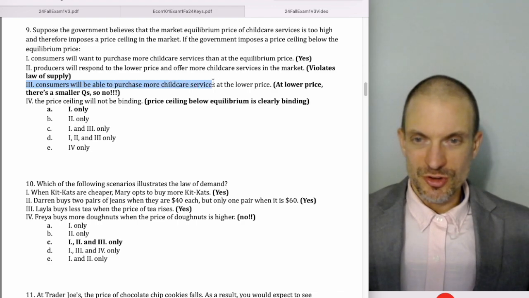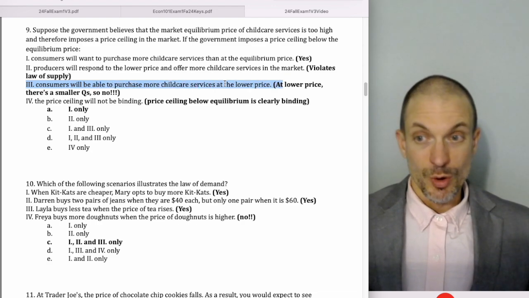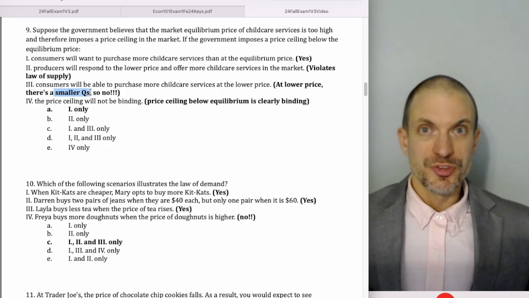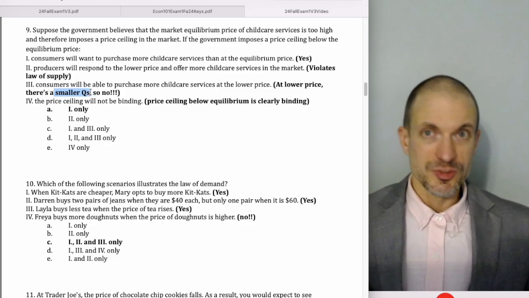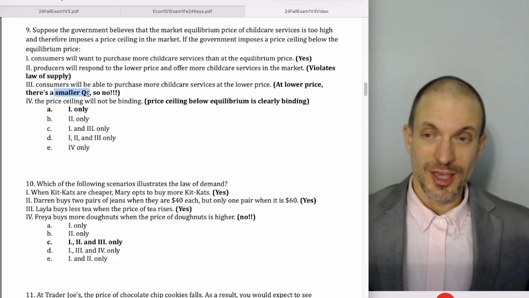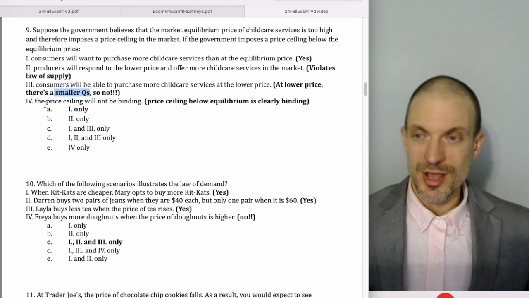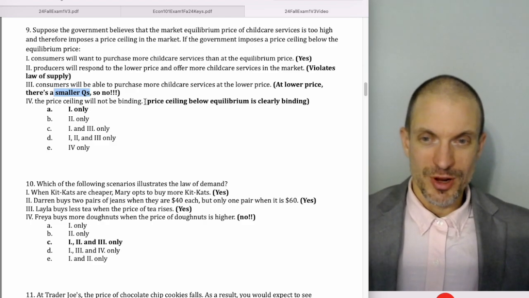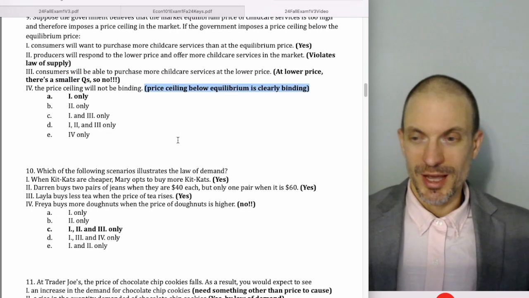Consumers will be able to purchase more childcare services at the lower price. No, they'll want to, but they won't be able to because there'll be a smaller quantity supplied. What's the quantity actually traded? The smaller of the two, QS in this case, is going to be QT, the quantity traded. The price ceiling will not be binding. No, a price ceiling below the equilibrium is clearly binding.